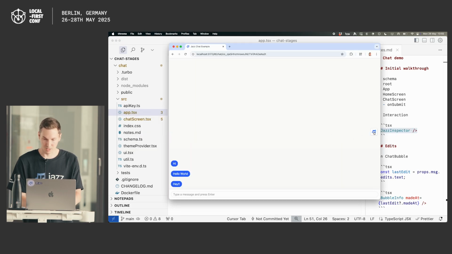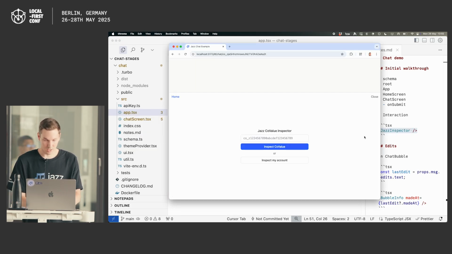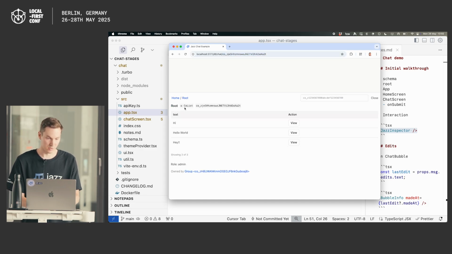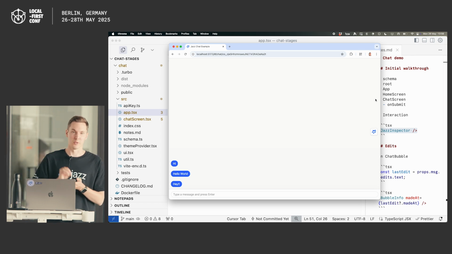And then we have this little Jazz icon. We can click on that and, for example, give it the ID of our chat. And then we see, oh look, this is a CoList and it has the messages in it. We can look at this one. We can see, oh, that's owned by some group. I'll show you that in more detail later, but basically this lets you look at the underlying Jazz state that exists on your device, on the cloud, and on other devices.